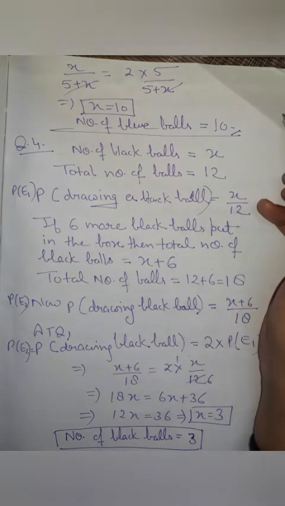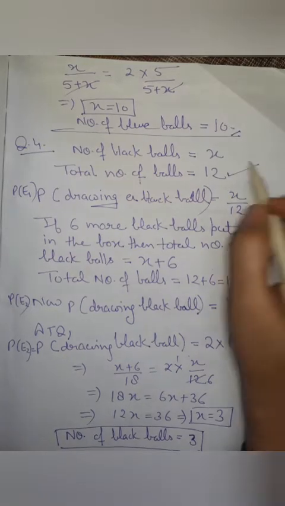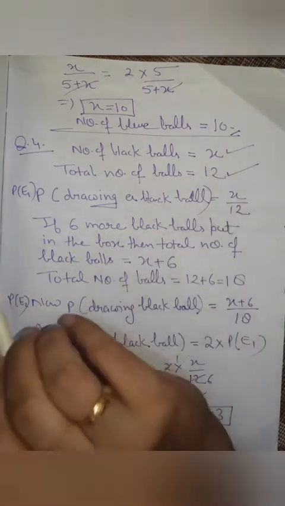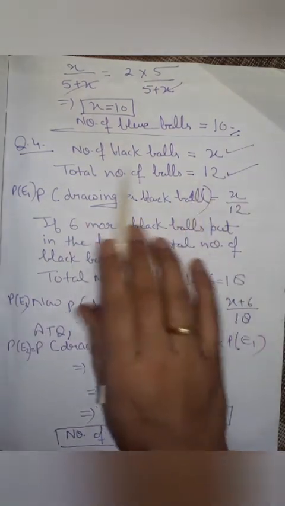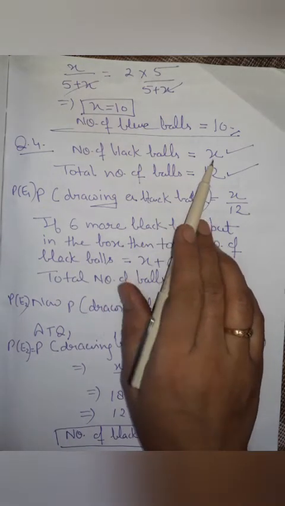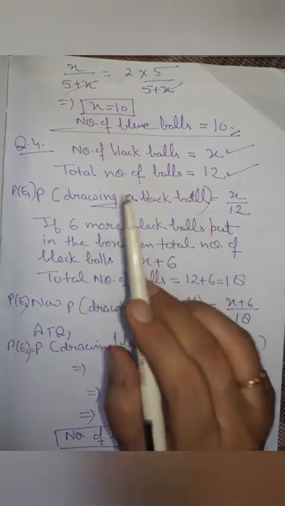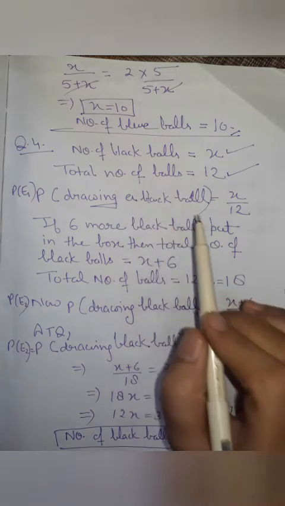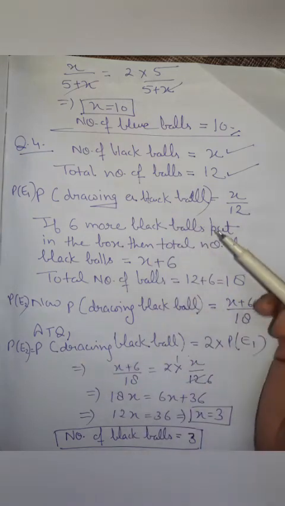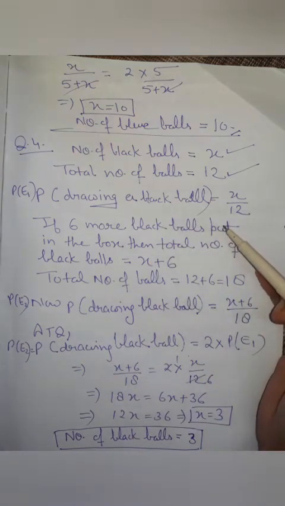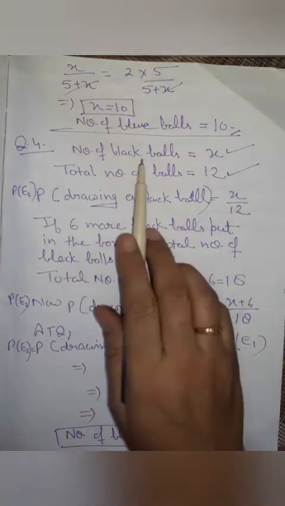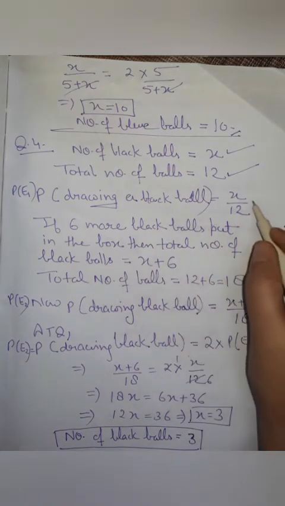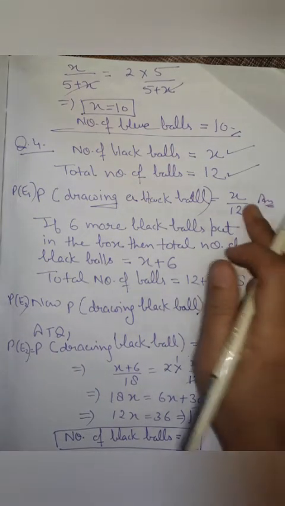Same way, see question number 4. A box contains 12 balls. Total number of balls is 12, out of which x are black. If one ball is drawn at random from the box, what is the probability that it will be a black ball? Firstly, if number of black balls is x and total number of balls is 12, then probability of drawing a black ball is x upon 12 in terms of x.